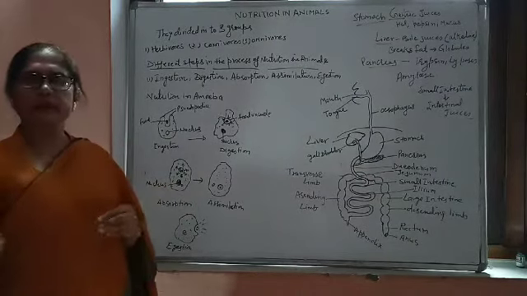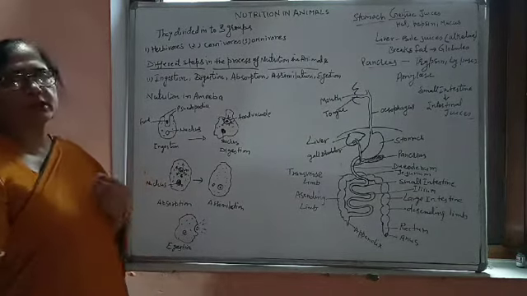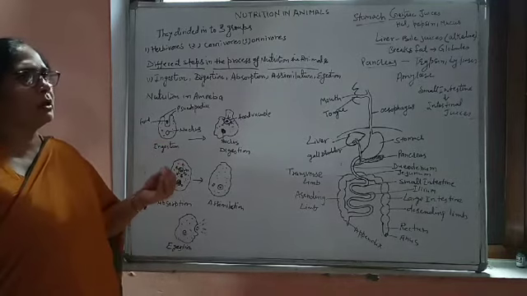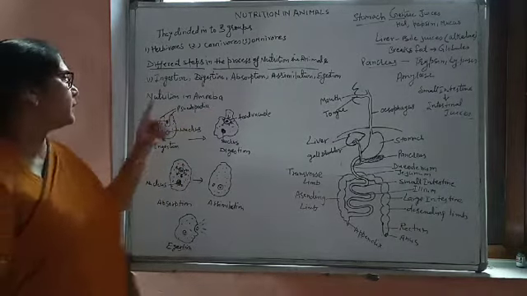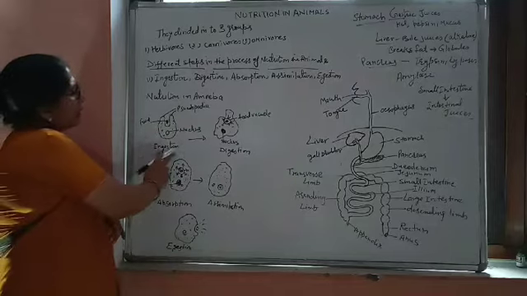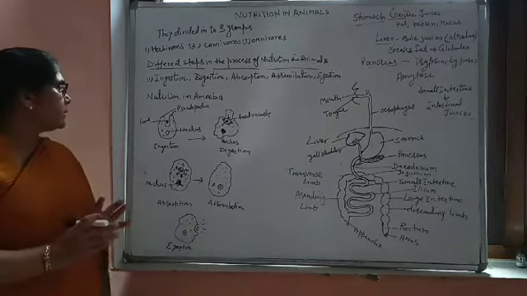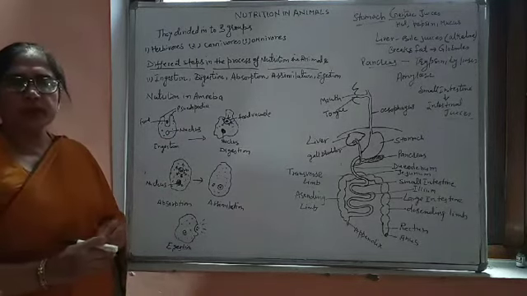But the important thing is that you should understand the different steps of nutrition in amoeba. So again you will write these 5 steps. The first step is ingestion. As I told you, amoeba does not have any particular shape and structure.